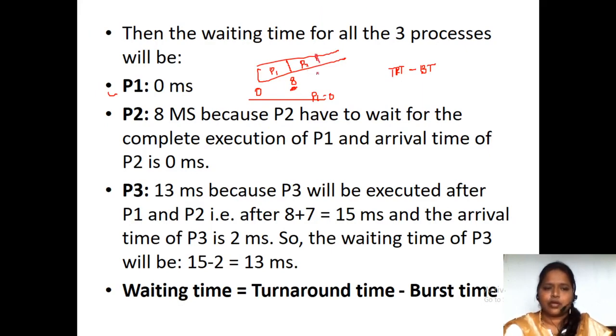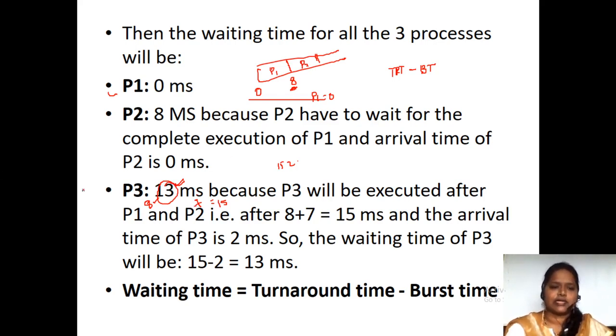When it comes to process P3, the waiting time of process P3 is 13 milliseconds. Why? Because process P1 executed for 8 milliseconds and process P2 executed for 7 milliseconds. Totally 15 milliseconds of time. And the arrival time of P3 is 2 milliseconds. So 15 minus 2 is equal to 13 milliseconds of time. This much time the process P3 is going to be waiting for.